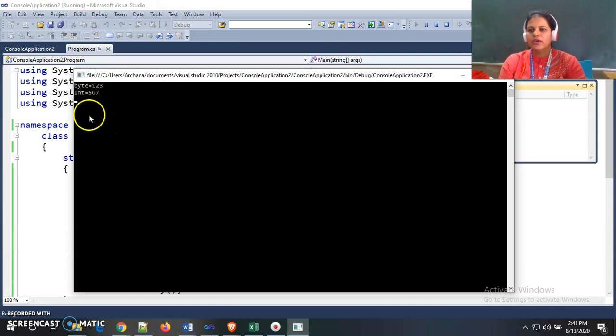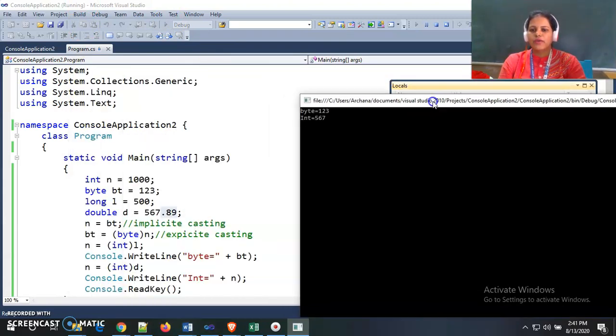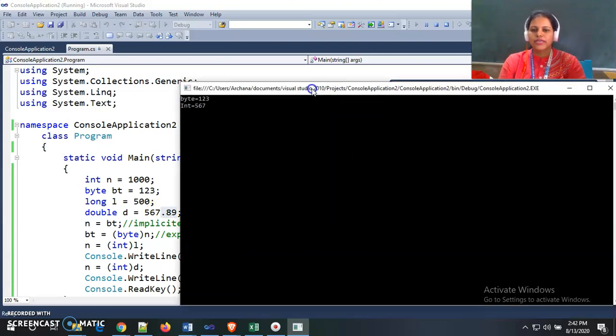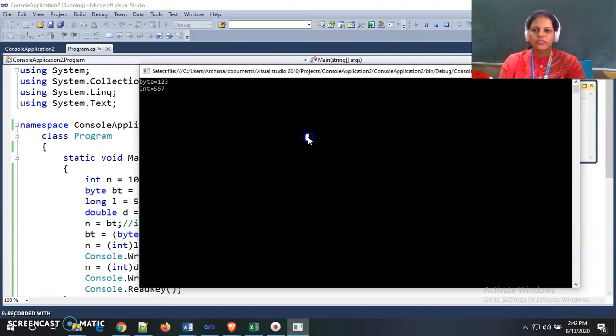So here we see integer is equal to 567, but actually our double value is 567.89. So it is converted into an integer, meaning we are storing only the whole part and not the values after the decimal point. We store the whole number into this integer variable. So this is the concept.